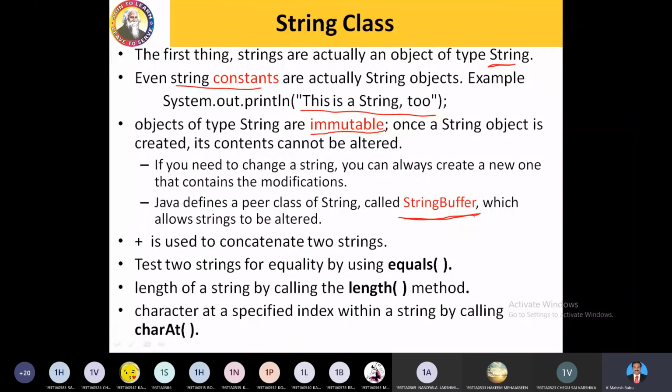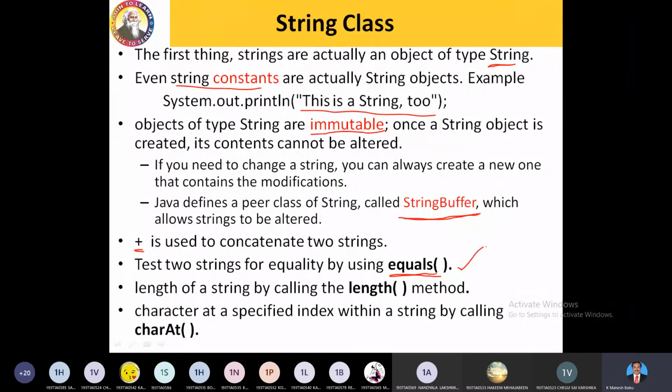String buffer is another class which is meant to work with strings in the form of buffers, right? We will discuss string buffer later, as it is a separate class. The plus operator is meant to concatenate two strings. Concatenation means adding or merging two strings, one string after another. If you want to add, use the plus symbol. To test whether two strings are equal or not, we use the equals method.